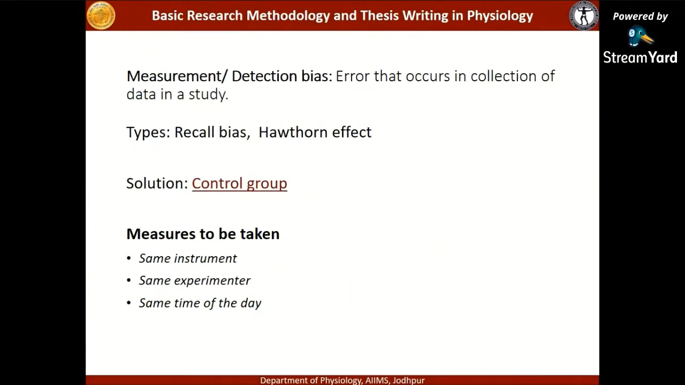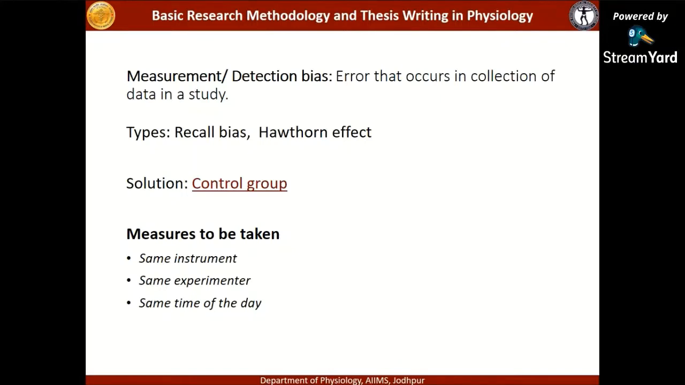Next comes in line the measurement bias, also called the detection bias. Error that occurs in collection of data in a study leads to measurement bias. There can be a recall bias, there can be a Hawthorne effect, or while measuring from the instrument, as I said previously, while you are taking your data using your instruments, you should ensure that it is taken accurately, otherwise that will introduce the measurement bias.